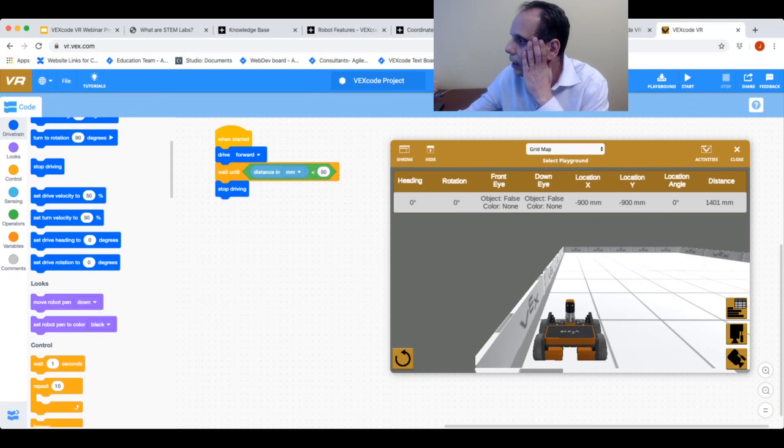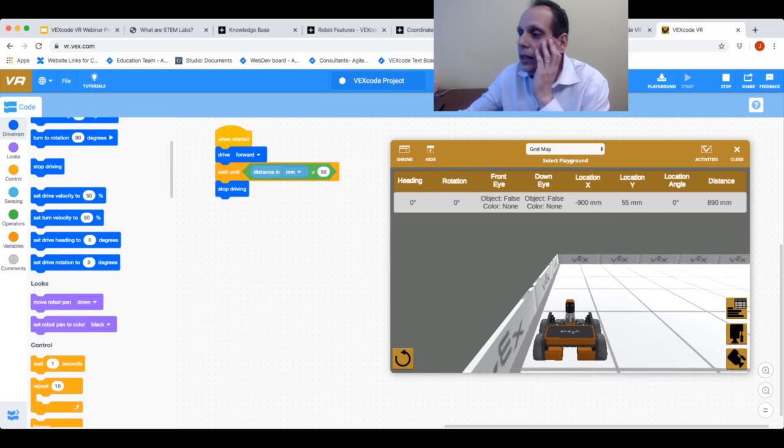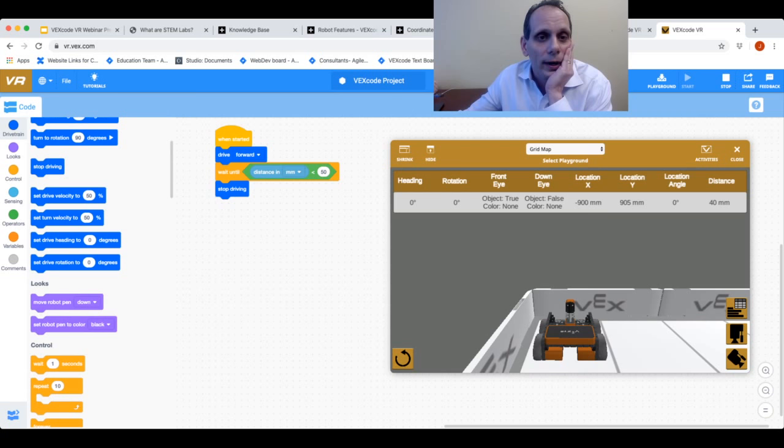So let me go ahead and hit start. Now my robot's going to move forward, and once the distance sensor detects something less than 50, it's going to go ahead and stop, as it did right there. Okay, so that feedback that I get from the dashboard can really make the programming more interactive and more fun for students as they're learning computer science.